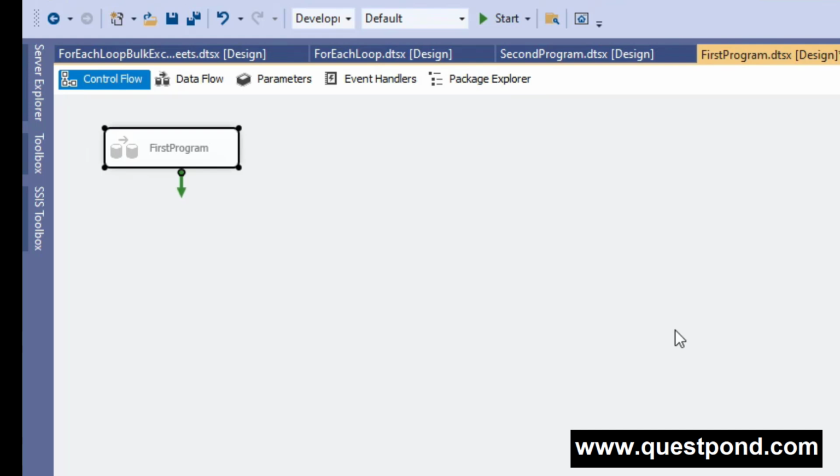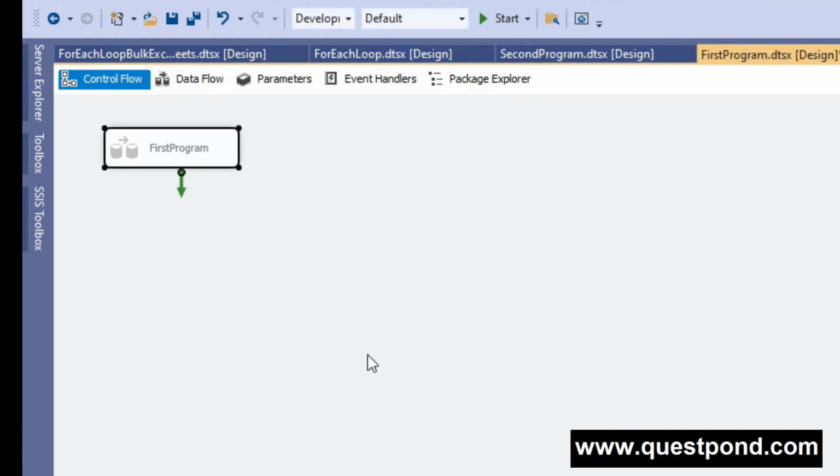Now let's understand how to answer this question. I recommend that you start with the control flow explanation first, because it is the starting point of any SSIS project. If you see here, we have started the SSIS project, and the first tab you can see is the control flow. So control flow is the starting point of any SSIS project. Then go for the data flow explanation.